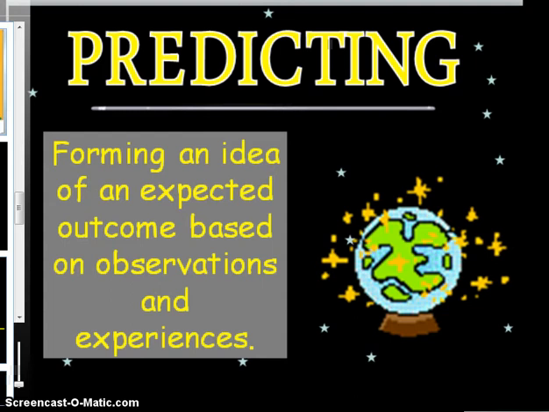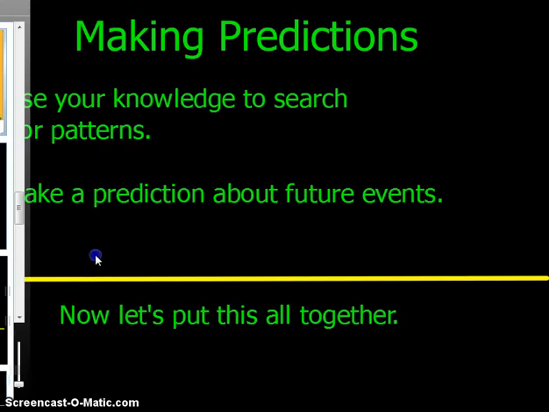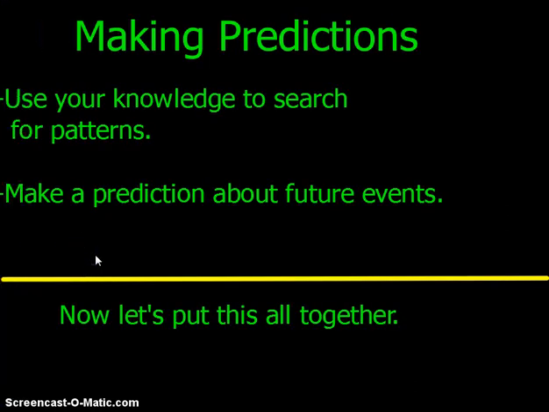A prediction is forming an idea of what you think is going to happen. So like an inference, it happened and you tell me what you think happened. But a prediction, you're telling me what you think is going to happen. So if I throw the ball as high as I can, you're going to make a prediction of what's going to happen with that ball. You're forming an idea about an expected outcome based on observations and experiences. So you're telling me what you think is going to happen. Use your knowledge to search for patterns. Make a prediction about future events.